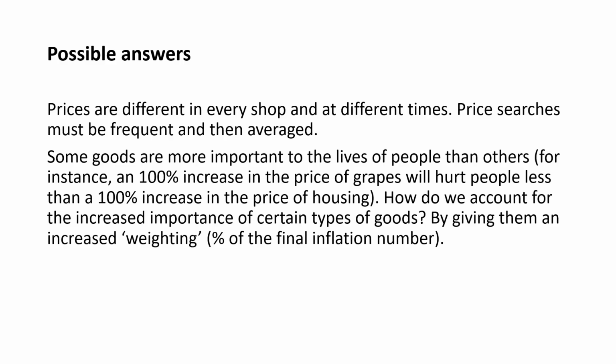Prices are different in every shop and at different times. Price searches must be frequent and then averaged. Some goods are more important to the lives of people than others. For example, a 100% increase in the price of grapes will hurt people less than a 100% increase in the price of housing. How do we account for the increased importance of certain types of goods?